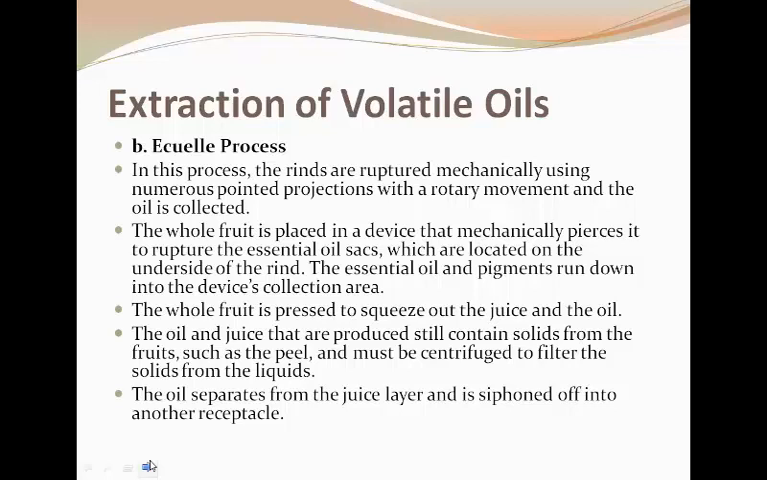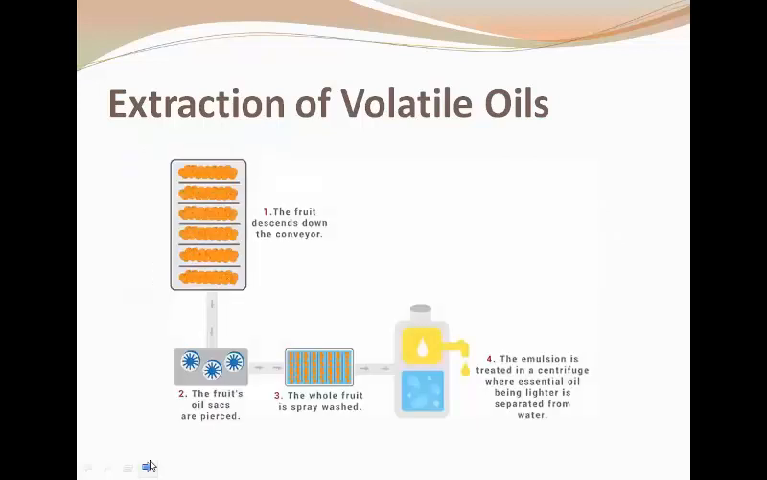The oil with the pigment runs down into the device, and then the fruit is completely pressed and squeezed to liberate the juice with oil. And this juice and oil still has some other particles like peels and other remnants, which can be separated out by centrifugation. Then the juice with the oil is separated out for the extraction of oil.